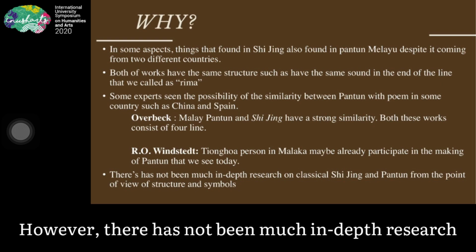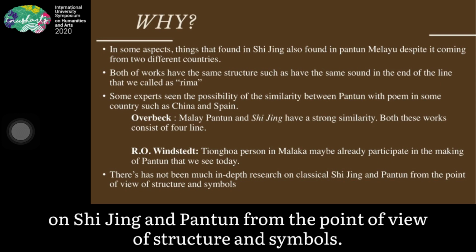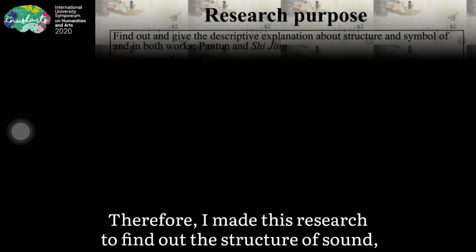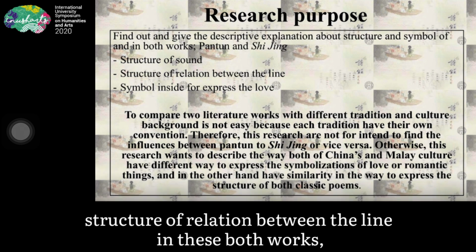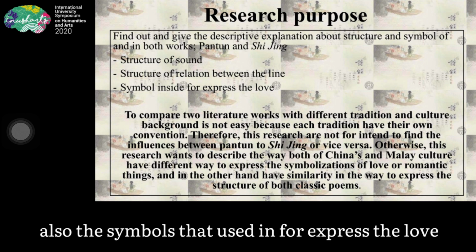However, there hasn't been much in-depth research on Shi Jing and Pantun from the point of view of structure and symbols. Therefore, I made this research to find out the structure of signs, the structure of relation between the lines in both works, and also the symbols used to express love.